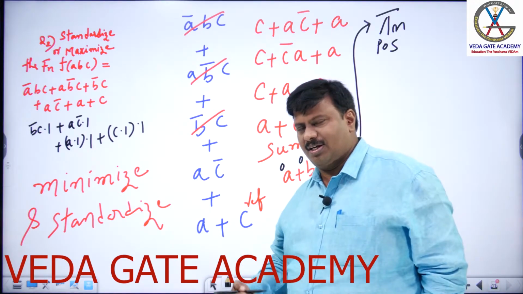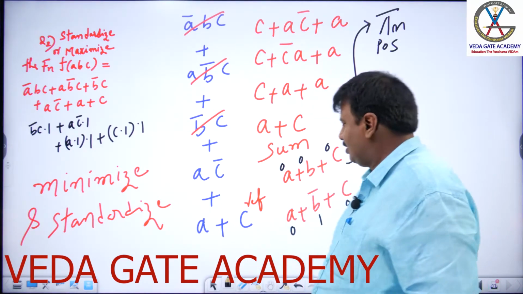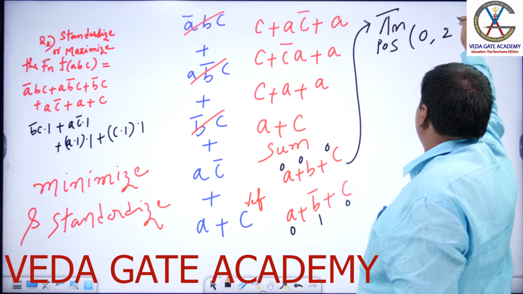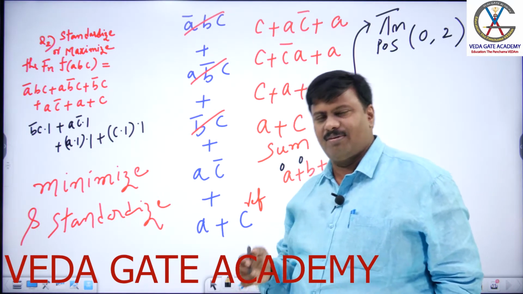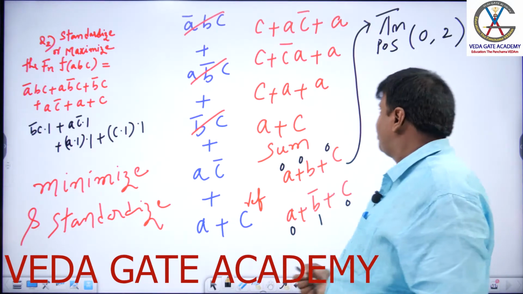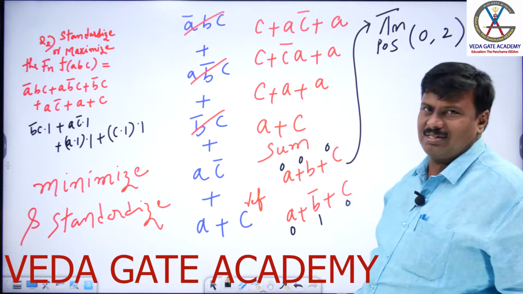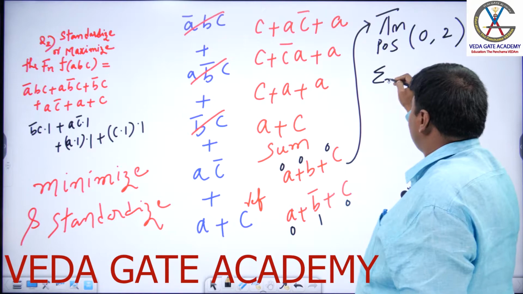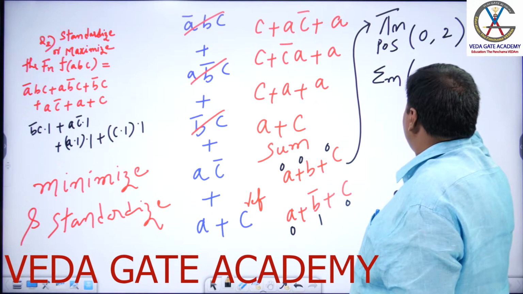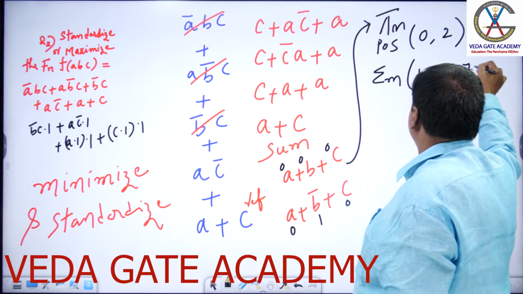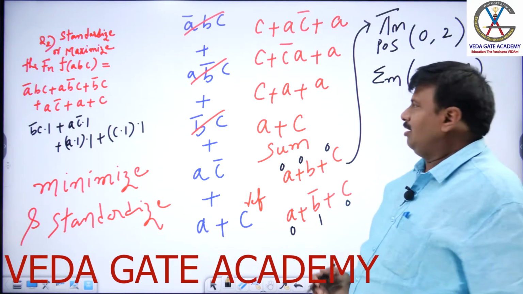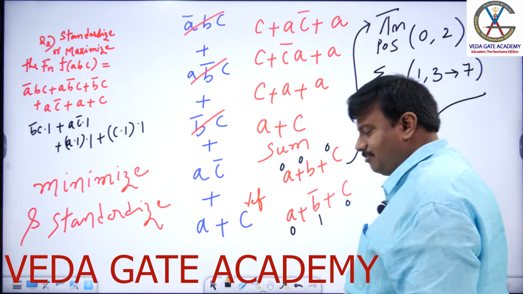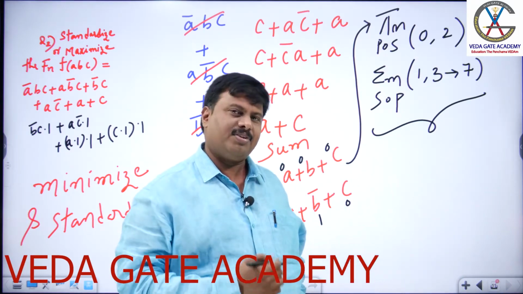Every sum term should by default be made equivalent to 0. Then what are the values? 0, 0, 0, 0 and 0, 1, 0, 2. So if it is f of ABC, a 3 variable function, 0 to 7. And out of 0 to 7, 0 and 2 are a part of POS. Is it not the remaining that are part of SOP? Yes. Can I say this function is also equivalent to sigma small m 1, 3 to 7? 0 and 2 are not available. 1, 3 to 7 are a part of sum of products. And this is the standardized form or maximized form of the Boolean function given.